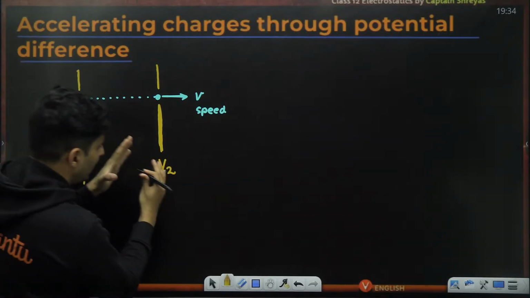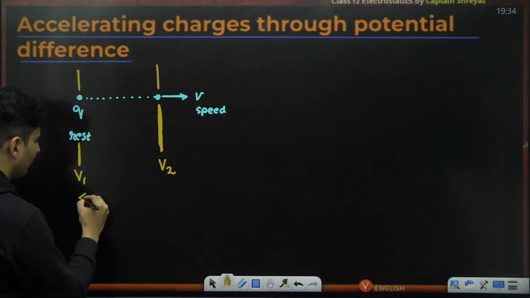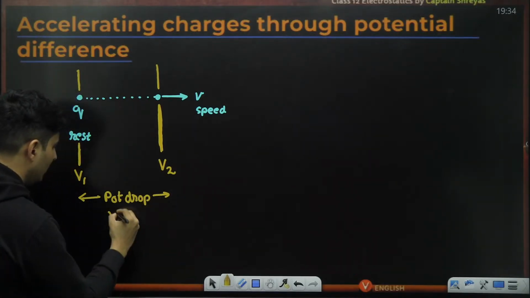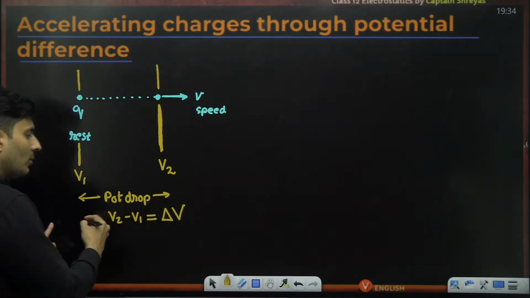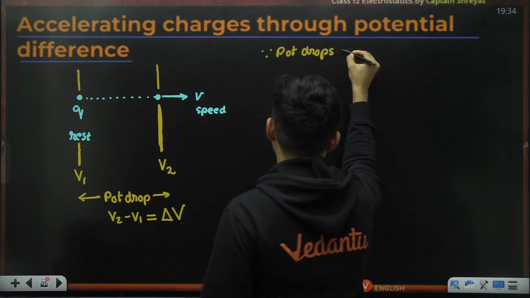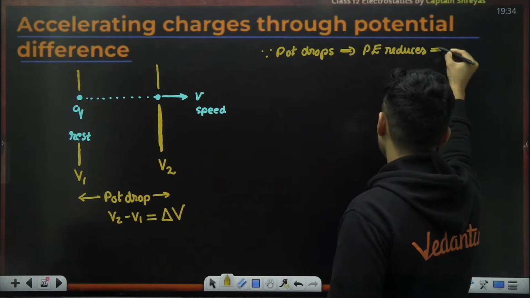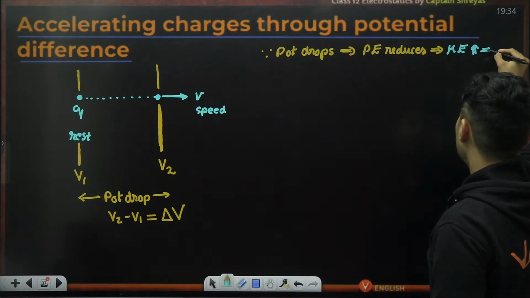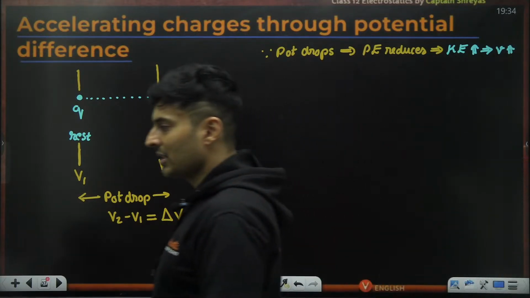Because the potential drops, the kinetic energy will increase. So there is some potential drop, which will be V2 minus V1, which you can call delta V. Since the potential drops, the potential energy reduces. That means the kinetic energy increases, and that's the reason why the speed also increases.